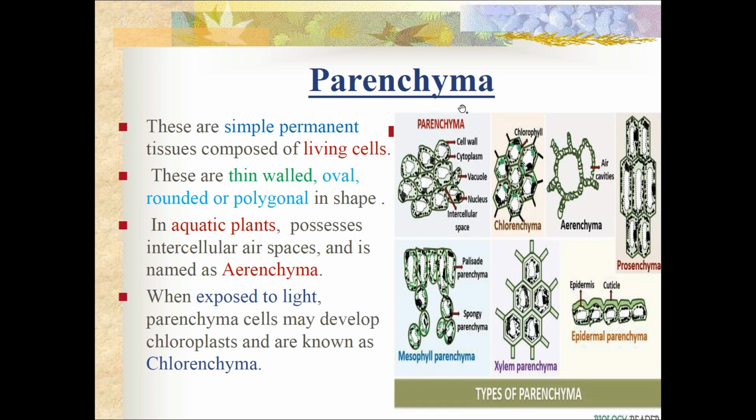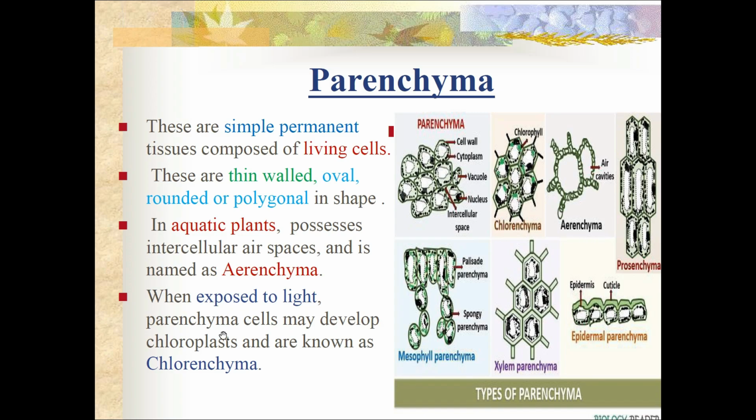First one, parenchyma. Parenchyma cells are simple permanent tissue, and they are living cells, and their walls will be thin. They will be oval or rounded, polygonal in shape. In aquatic plants, if they possess intercellular spaces like this, air spaces, they are called aerenchyma.